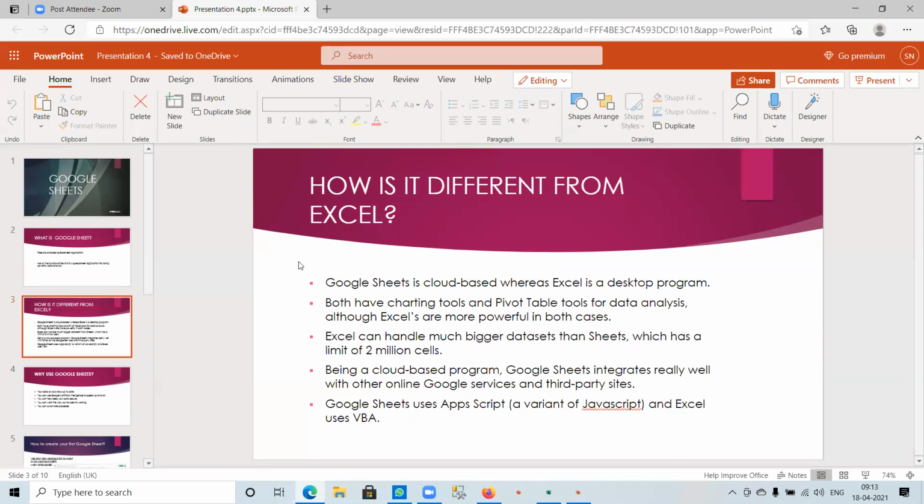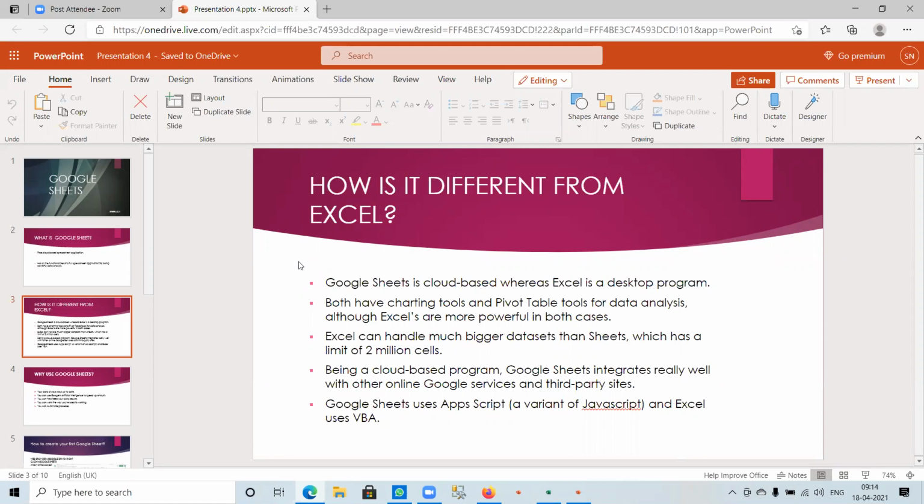Google Sheets is similar in many ways, but also different in other areas. It has mostly the same set of functions and tools for working with data. And here are some of the differences. Google Sheets is cloud-based, whereas Excel is a desktop program. With Google Sheets, you will no longer have versions of your work floating around. Everyone always sees the same, most up-to-date version showing the same spreadsheet data. Also, both have charting tools and pivot table tools for data analysis, although Excel's are superior in both cases.